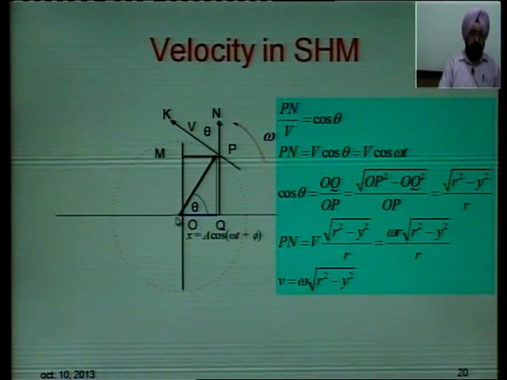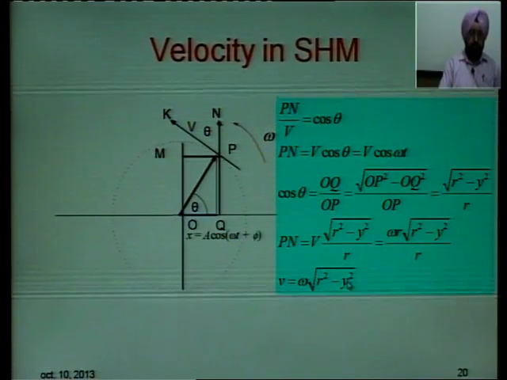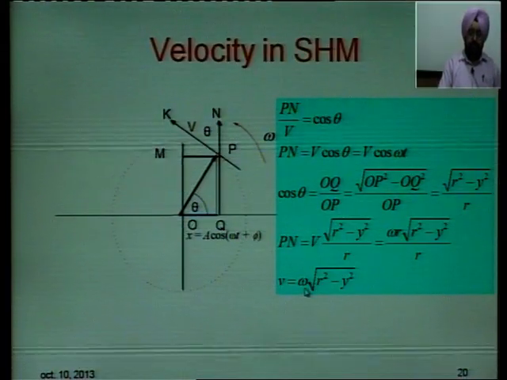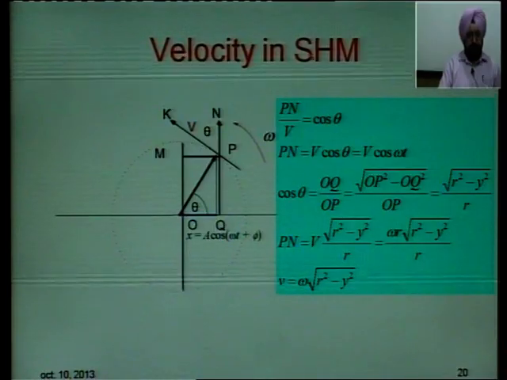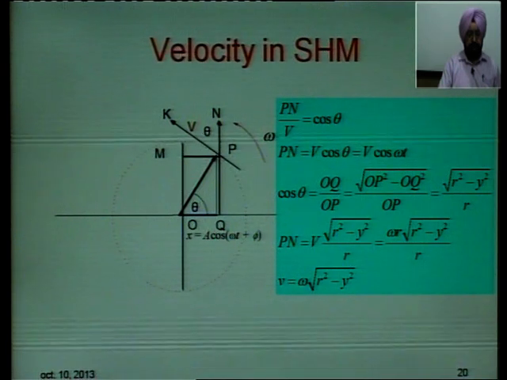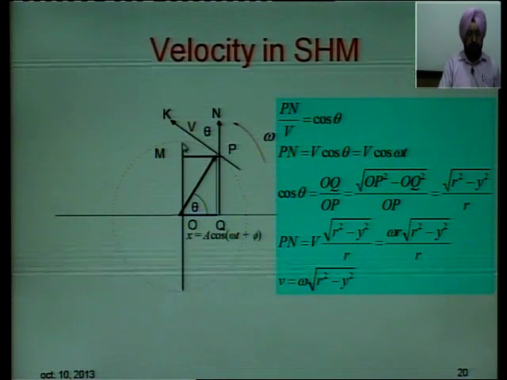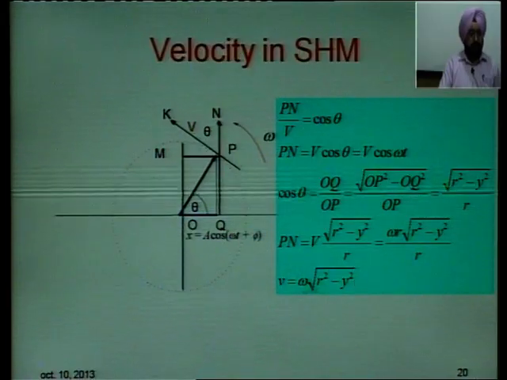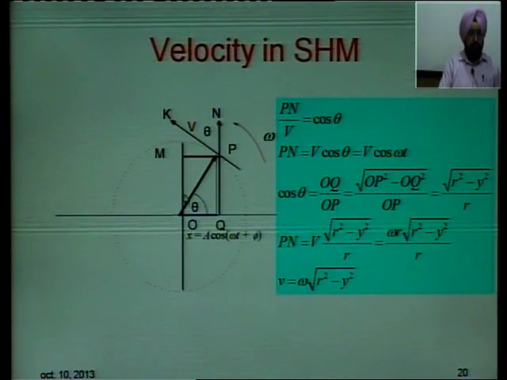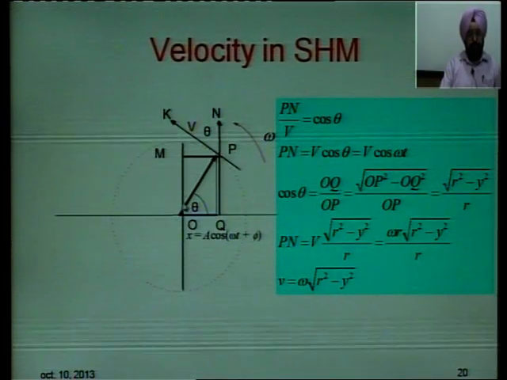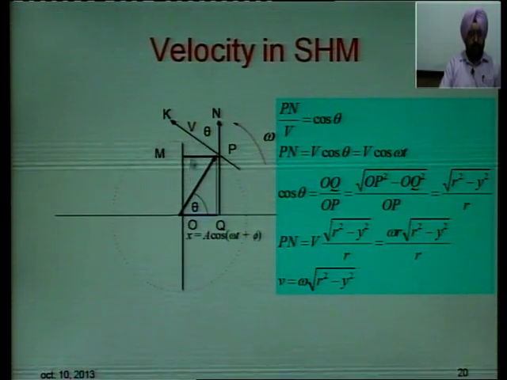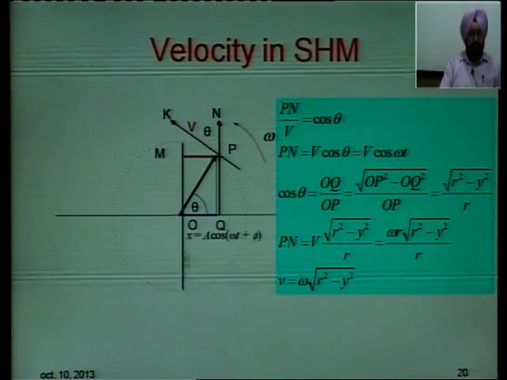Now, if y is equal to 0, means when displacement is 0, velocity will be how much? Y is 0, r square under root gives you r, V is equal to r omega, this is the maximum value of velocity. And when y is equal to r, means the particle has reached this point, then r square minus r square gives you 0, velocity becomes 0. So, at this point velocity becomes 0, the particle starts travelling backwards in the downward direction towards the mean position, reaches the other extreme, comes back to its mean position. This is how the particle oscillates between these two limits.